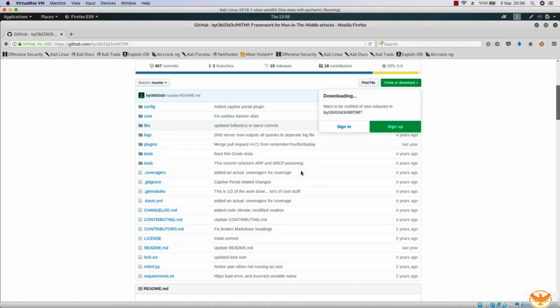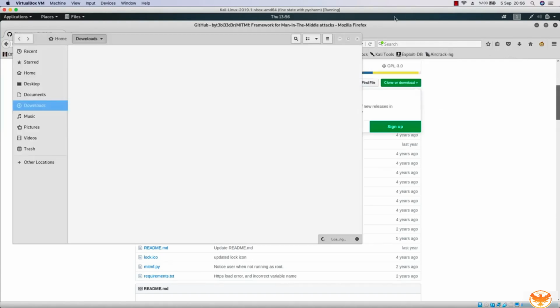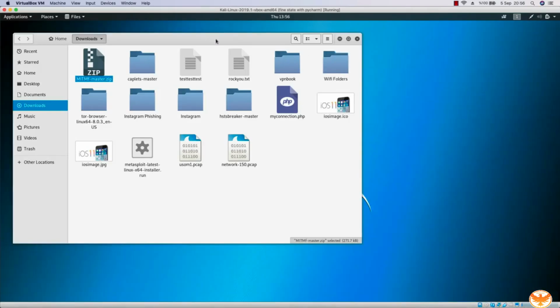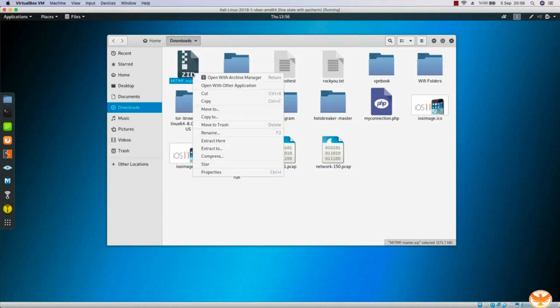Once you save the file, it will start to download, and it's actually something around 200 kilobytes, so it will be very fast for you, okay? Once it's downloaded, you can click over here to open your downloads folder, and then you may close down Firefox. If you couldn't open it from here, you can click on these files and then come to your downloads. Now we have to unzip this.